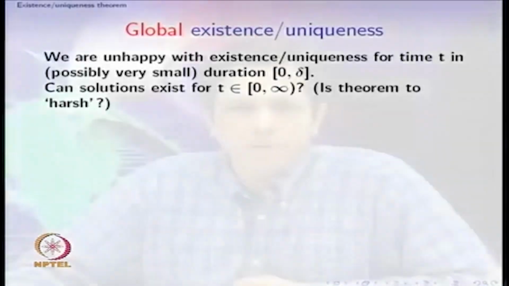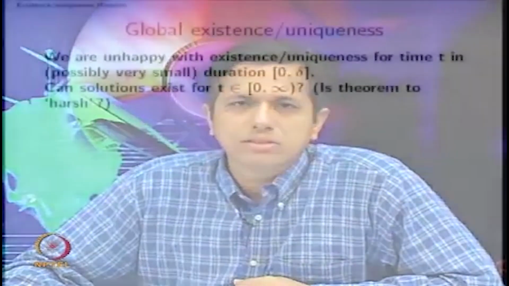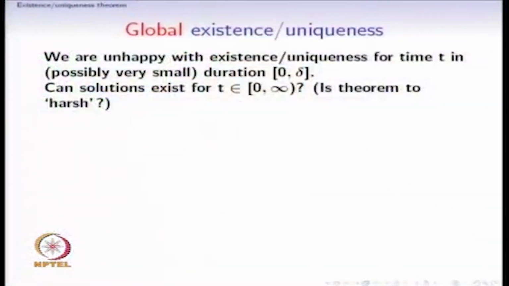Is it that it is assuming the locally Lipschitz property on f, because of which we are able to guarantee existence and uniqueness only for a small interval 0 to delta, but there might be some other way of proving that the solutions exist from 0 to infinity? Are the conditions assumed in our theorem too harsh, because of which we are able to prove only local existence and uniqueness? For this we will see one small example.